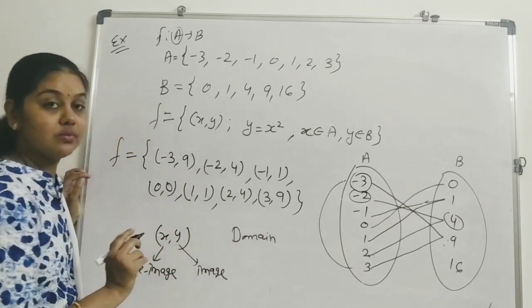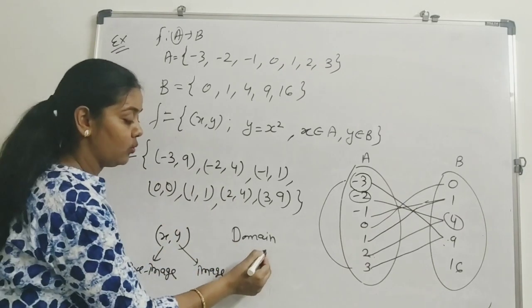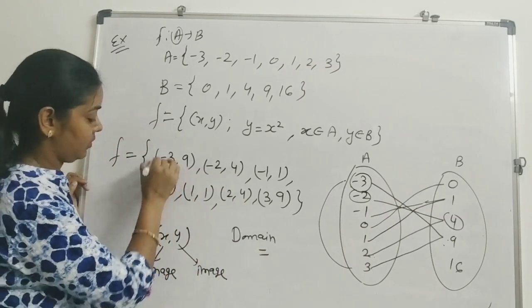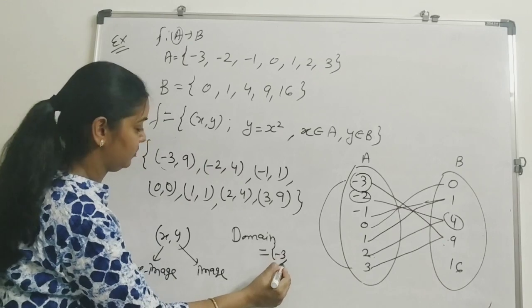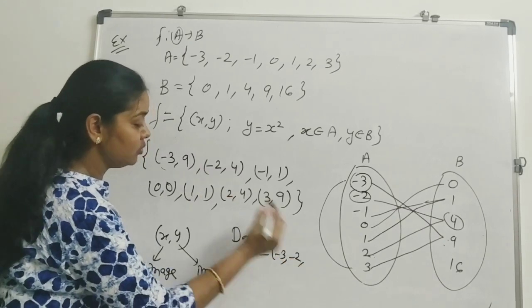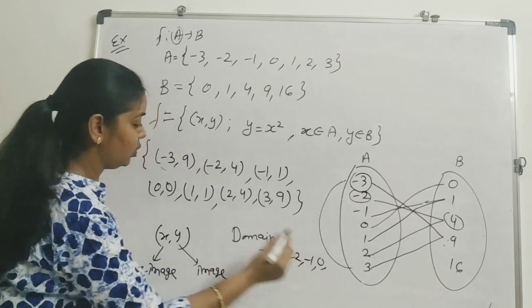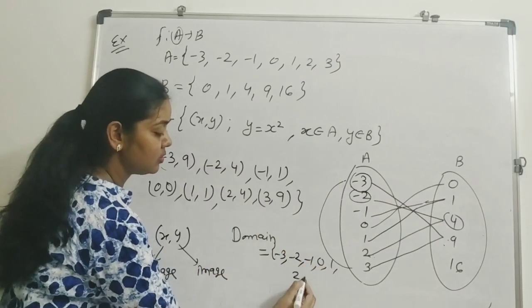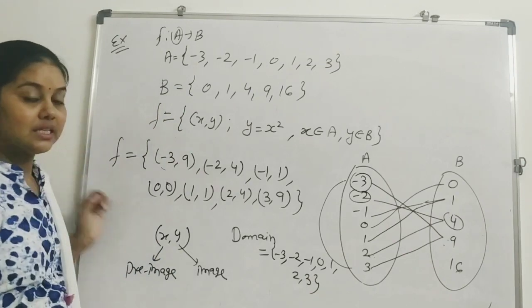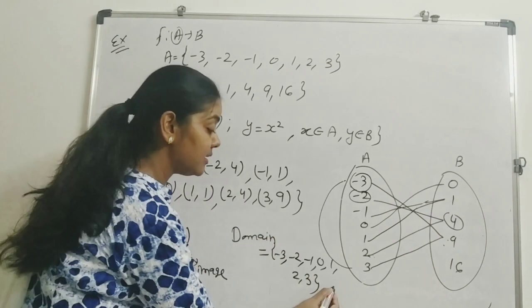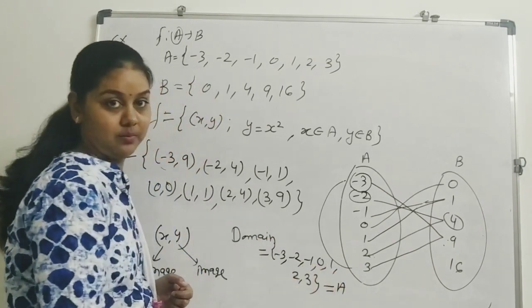Domain will be the set of first elements. What is the set of first elements? This is minus 3, minus 2, minus 1, 0, 1, 2 and 3. This is giving us the complete set A.